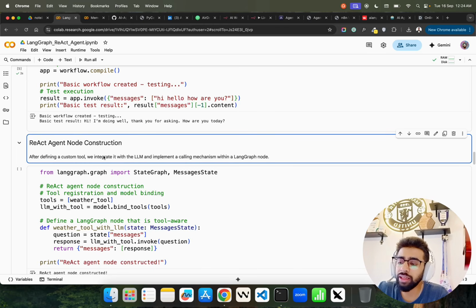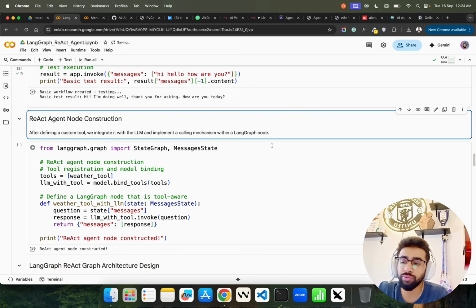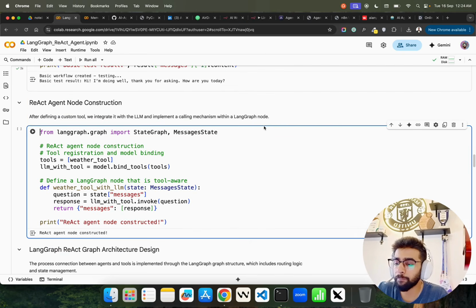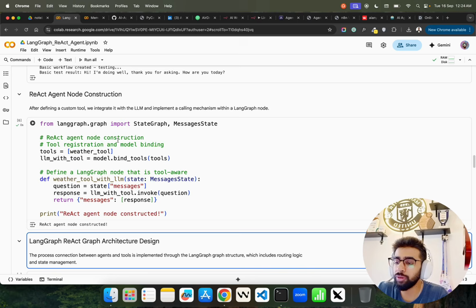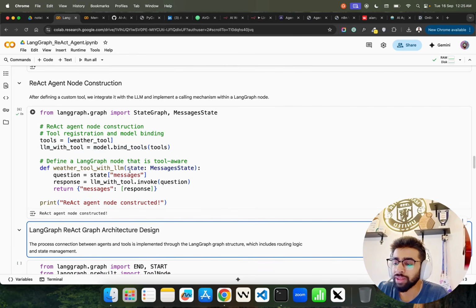Now, React agent node construction. After defining a custom tool, we integrate it with the LLM and implement a calling mechanism with a LangGraph node. So let me just do that. You can see here I'm using a React agent node construction and tool registration and binding. You can see it over here, tools, weather tool, and I'm binding it with the bind_tools function, defining a LangGraph node that is tool aware. Now the tool has been bound, but then we have to have a node for that. So that's what we are doing here.